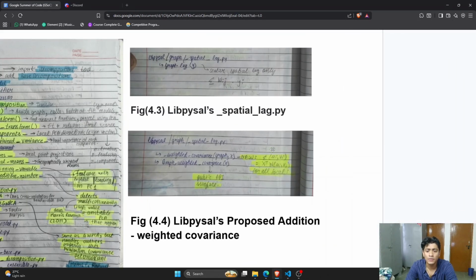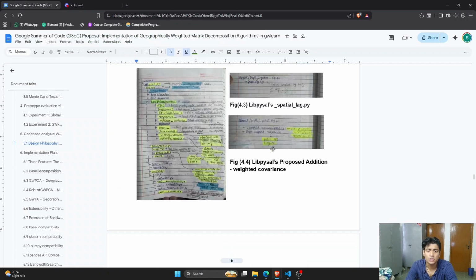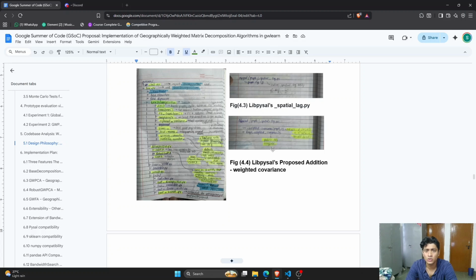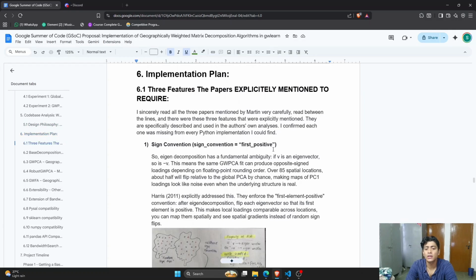And some of the weighted covariance graph building inside of libpysal has to be done, so that not just a global graph, we need some sort of a local graph building. So that's what the weighted covariance means, right? Okay.